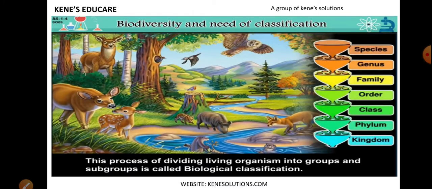Okay. So this process of dividing living organisms into groups and subgroups is called biological classification. Okay. What we did, we made groups and subgroups based on the similarities and differences they shared, and this process of dividing the organisms into groups and subgroups is called biological classification.